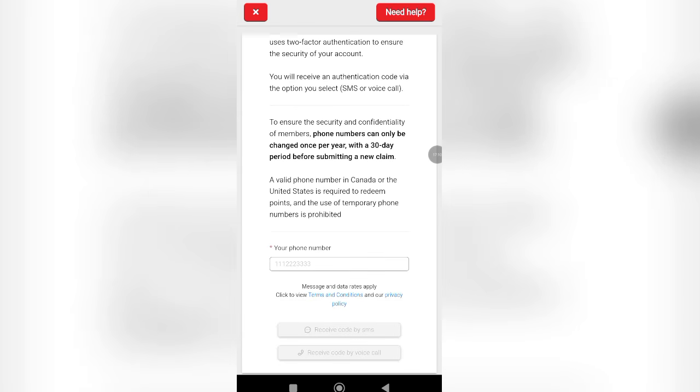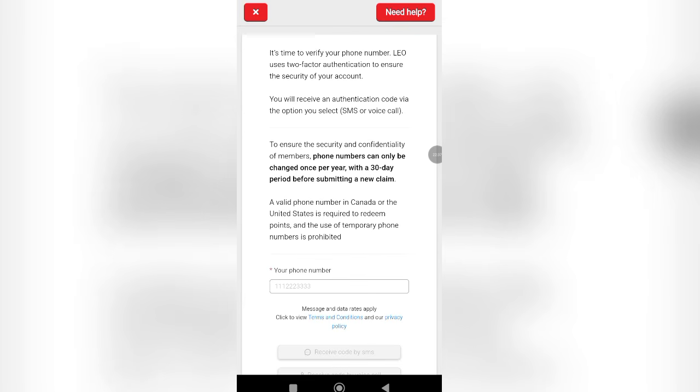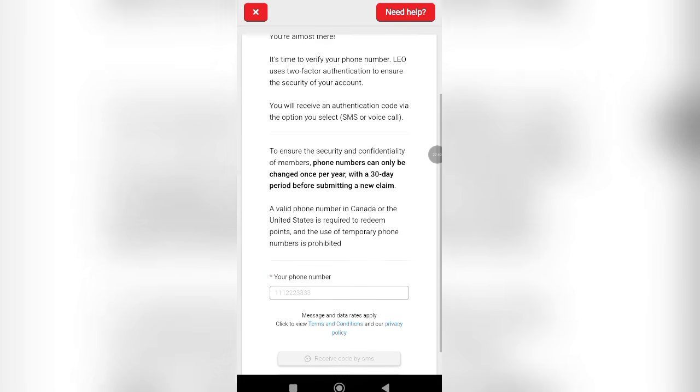Right here, you can actually see that you need a mobile number. I made so many videos on how you can get a US number on my channel. You can go ahead and check that. But what I'll be using on this platform is this one called Receive SMS Online. You are going to find the video on this channel. As you can see, a valid phone number in Canada or the United States is required to redeem points, and the use of a temporary phone number is prohibited. To ensure security and confidentiality of members, phone numbers can only be changed once per year with a 30 day period before submitting a new claim.